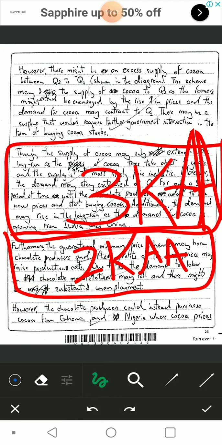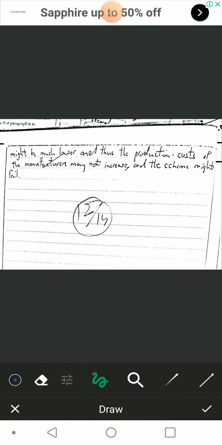However, the chocolate producers can instead purchase cocoa from Ghana and Nigeria, where cocoa prices might be much lower, and thus the production cost of the manufacturers may not increase, and the scheme might fail. There you go. Simple evaluation.